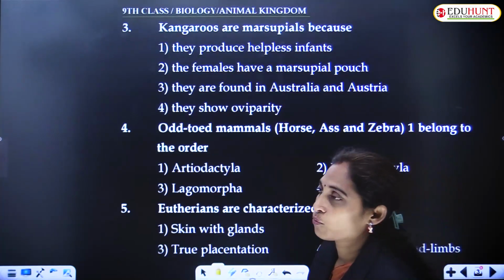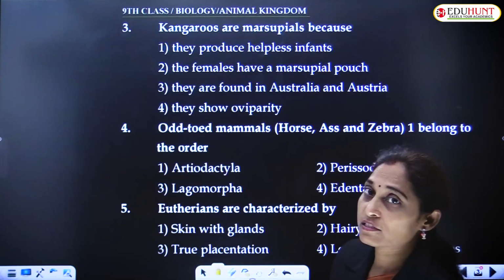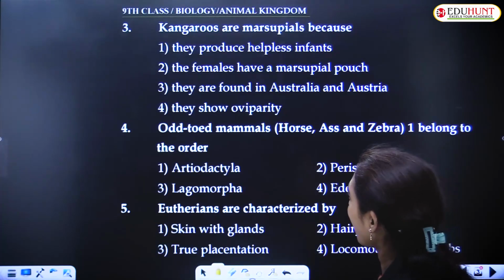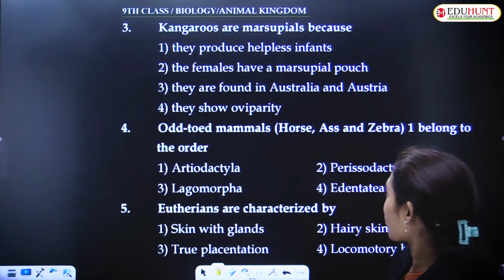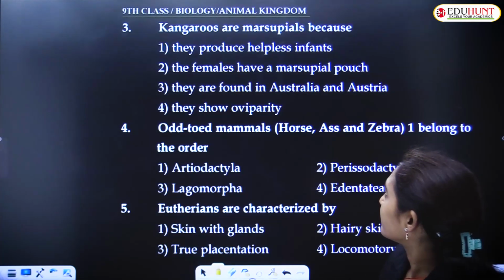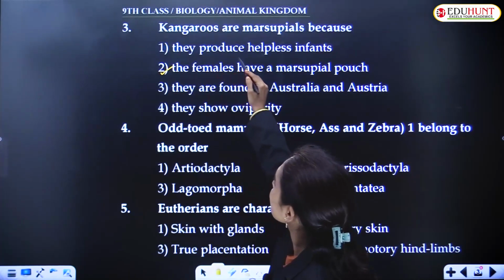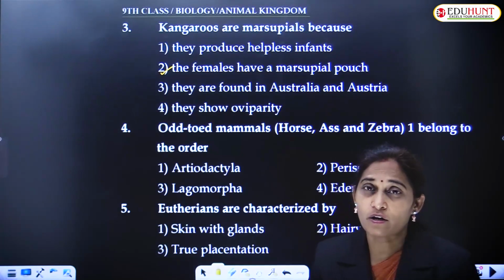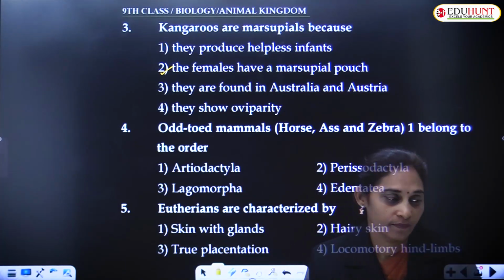Kangaroos are marsupials because they produce helpless, immature infants. The females have a marsupial pouch. They are found in Australia. They have a marsupial pouch and they produce immature infants, that is, immature progeny.